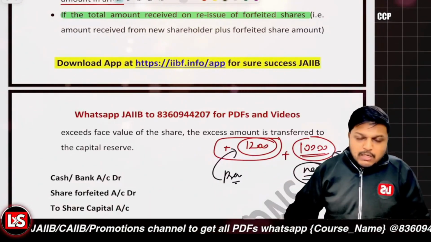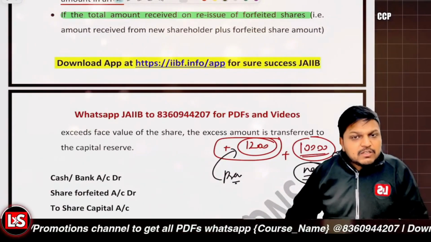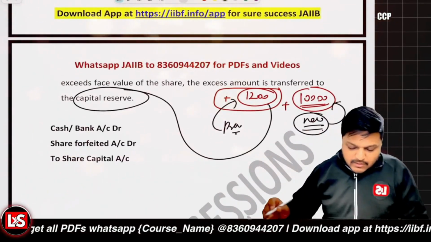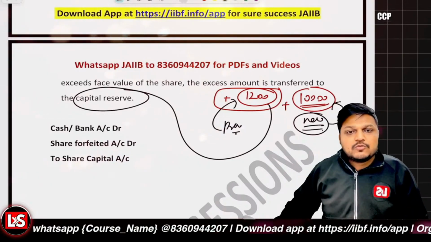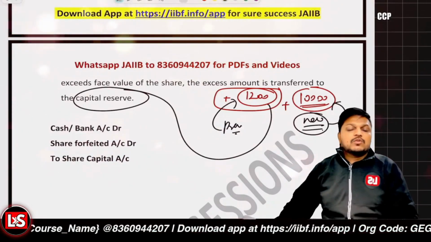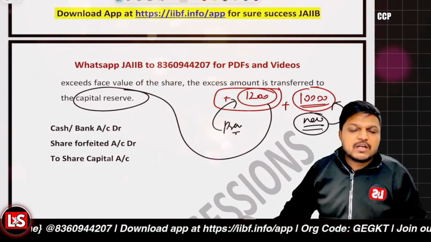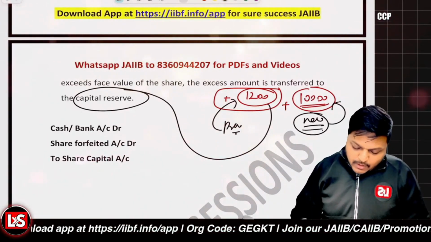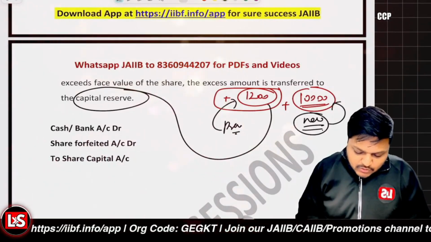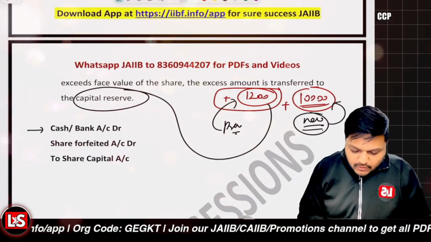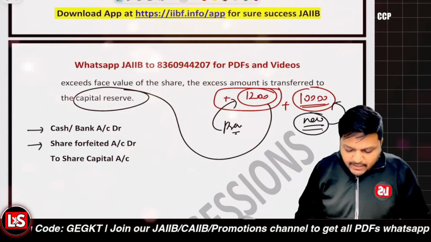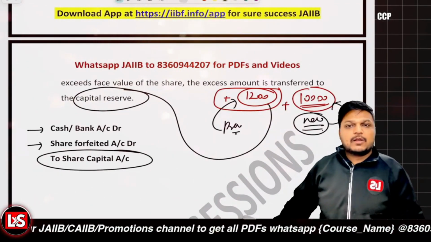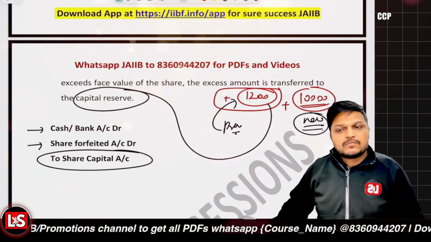So the total amount exceeded the face value of the shares. Now this 1200 rupees is to be transferred to the capital reserve account. It will be credited to the capital reserve account, right? So the entry would be that the new amount is received, so the cash or bank account is to be debited. The share forfeited account which was previously credited will be debited, and it will be transferred to the paid up capital account or the share capital account, right?